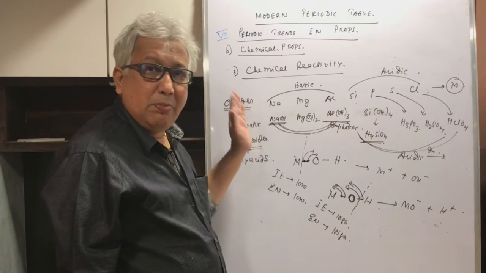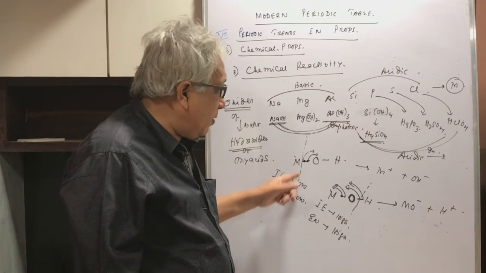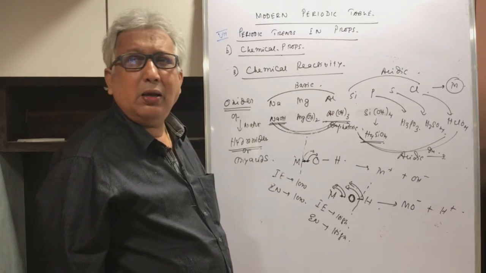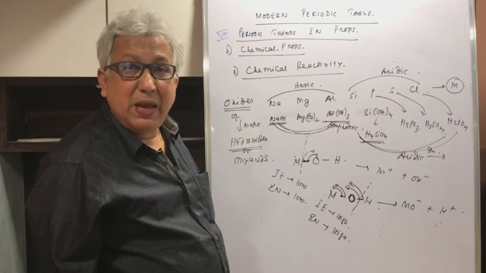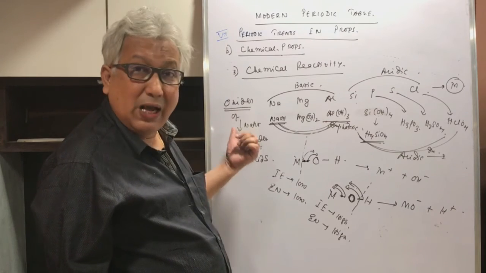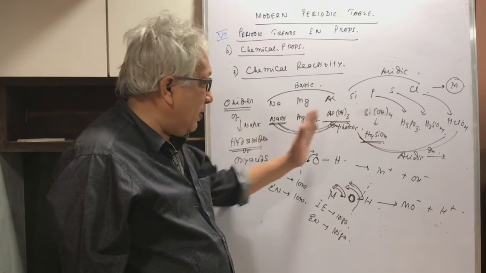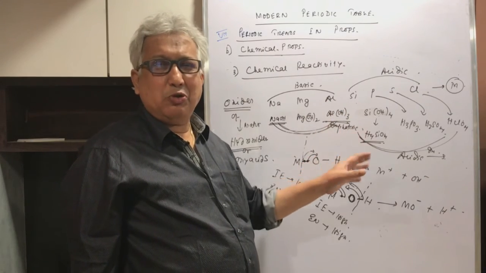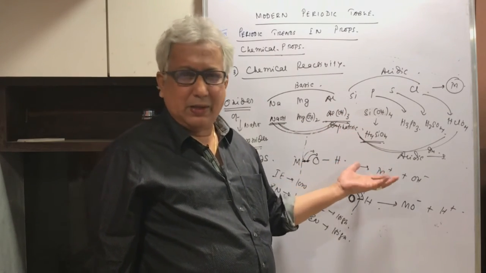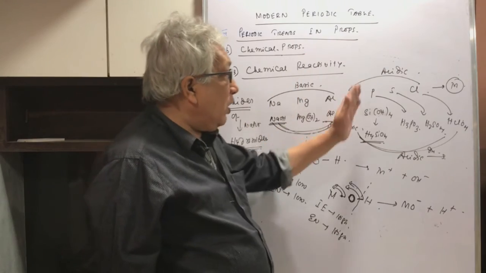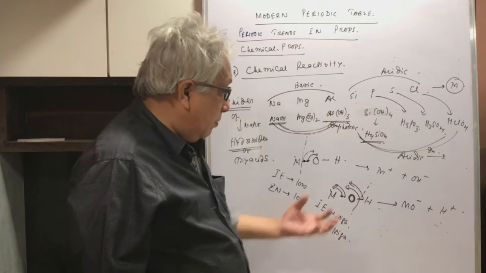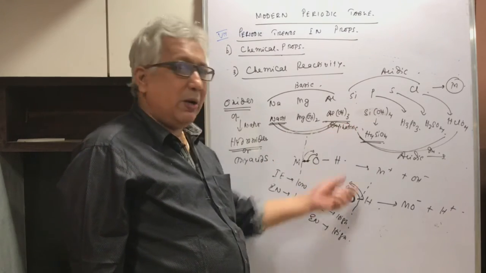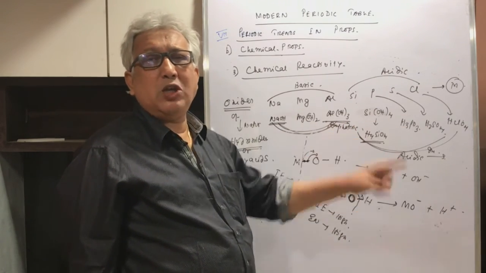In case of sodium, magnesium, aluminium, the bond breaks between M and O, and therefore they will be acting as base, and they are called hydroxides. Of course, in case of aluminium, it can break here also, and therefore, as per situation, it will act as acid or base. Whereas in case of silicon, phosphorus, sulfur and chlorine, they pull the electron from oxygen, oxygen pulls the electron from hydrogen, eventually the bond breaks between O and H to form H plus, and they are